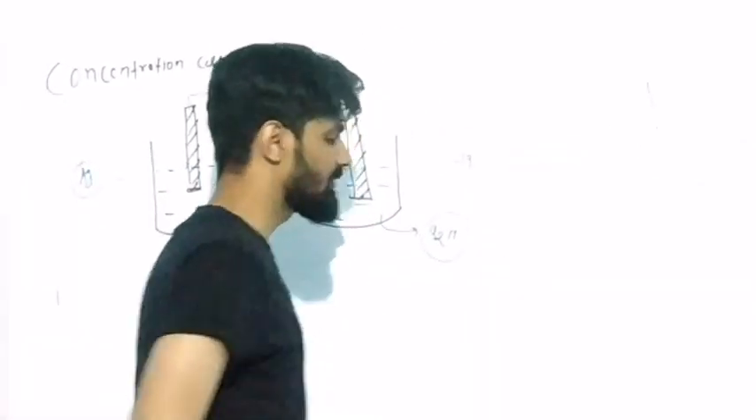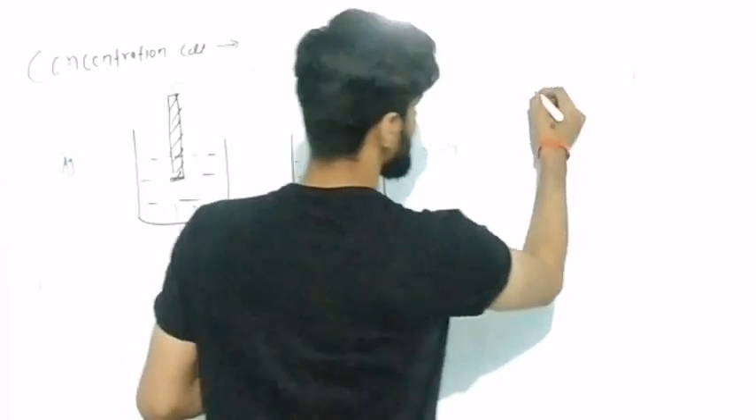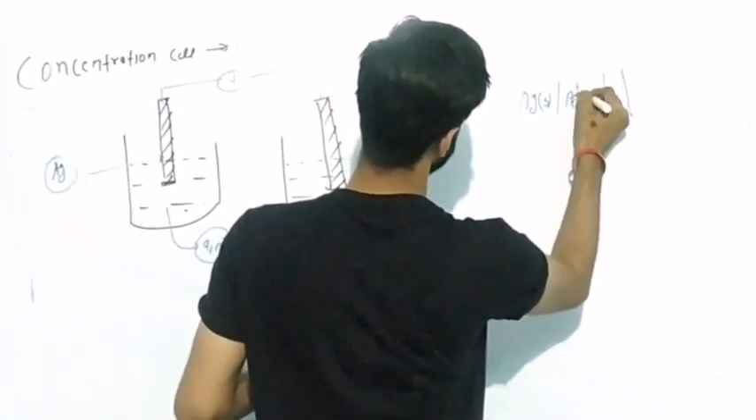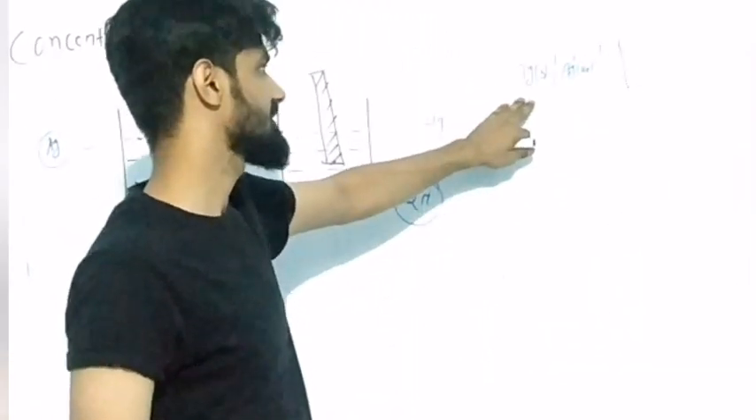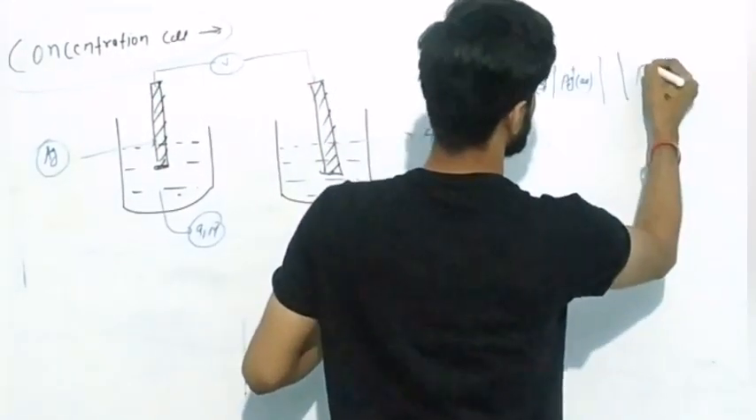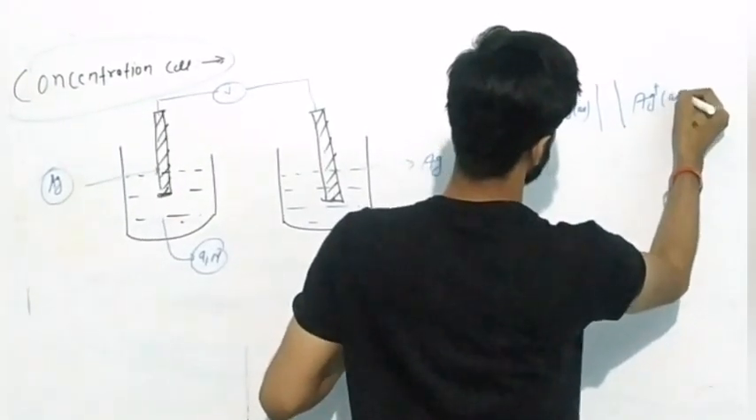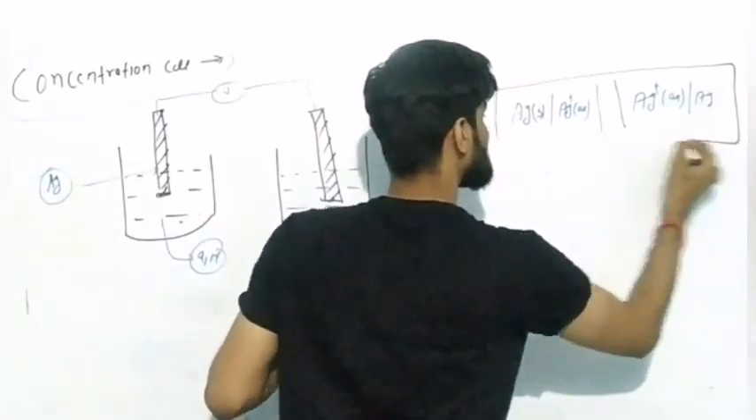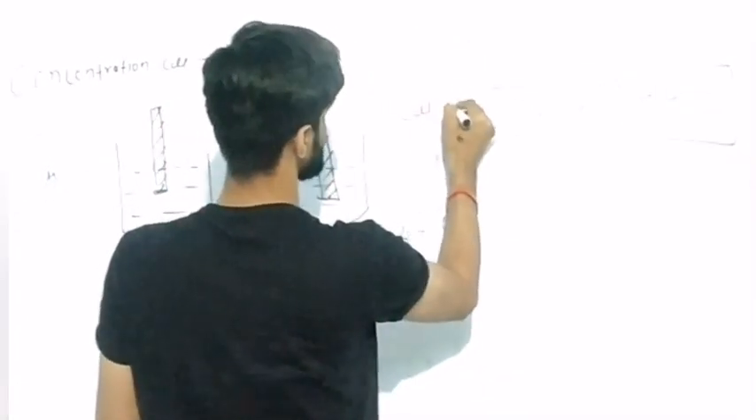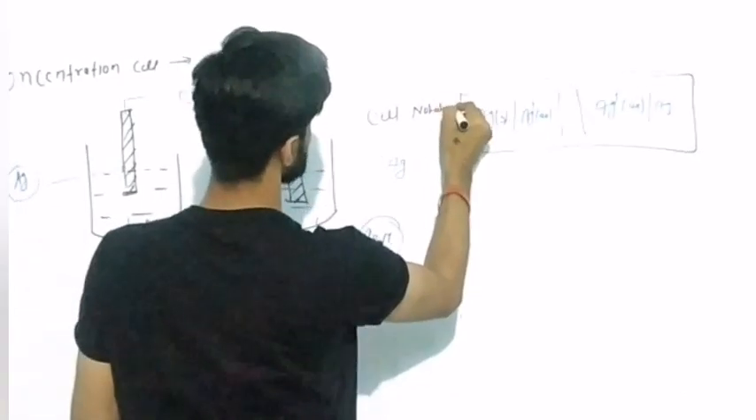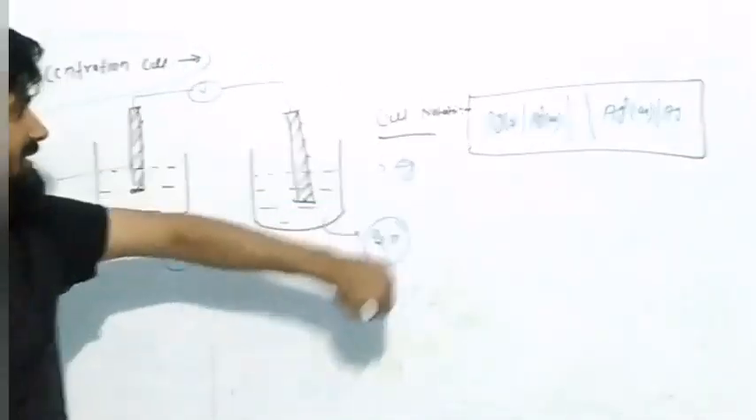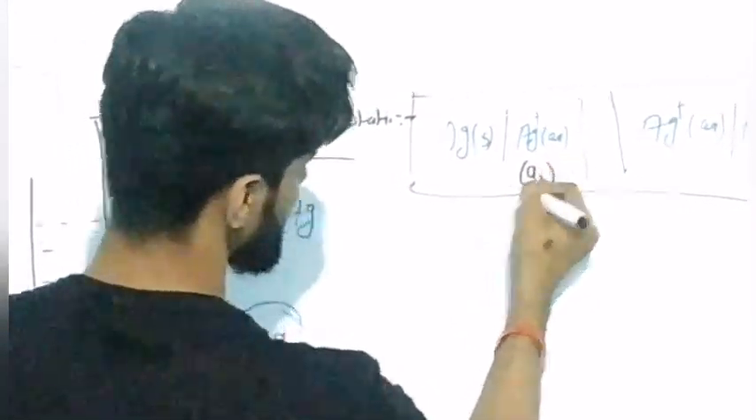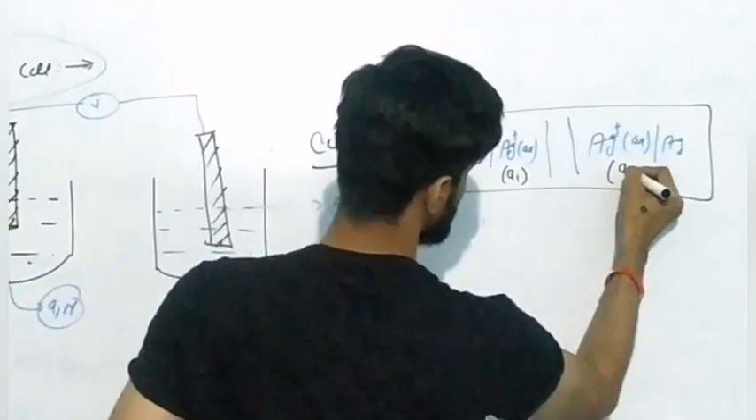So in the anode, what will happen? The oxidation reaction takes place. Ag solid will get converted into Ag plus in aqueous solution. This is the notation of the anode. Now for the notation of the cathode, Ag plus from aqueous solution will get converted into Ag. And this is the notation of the cell. This is an important thing, how we notate the cell. Now here I have written the aqueous solution, with concentration A1 here and A2 here.